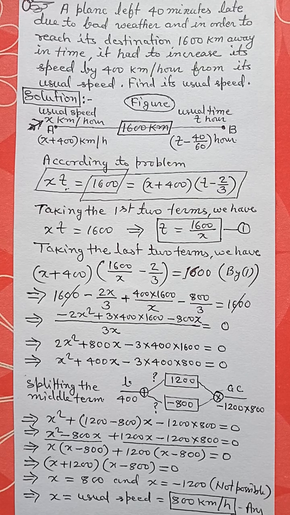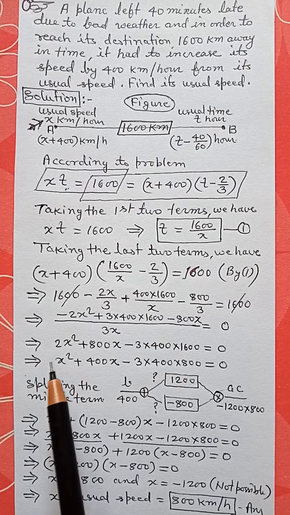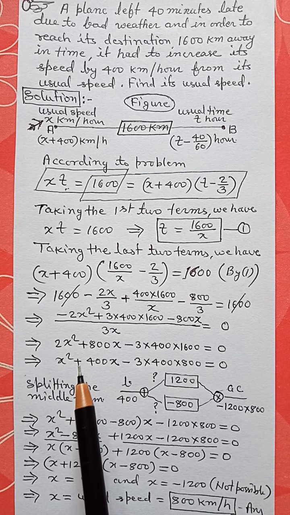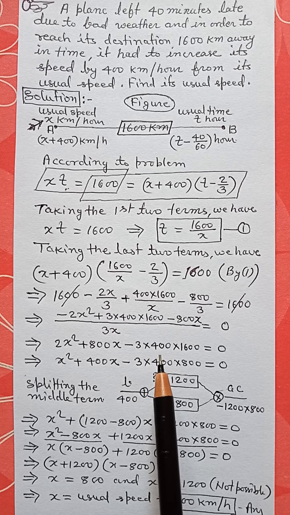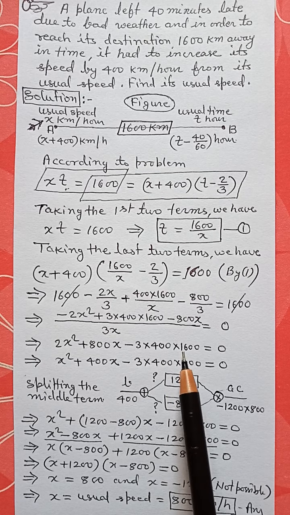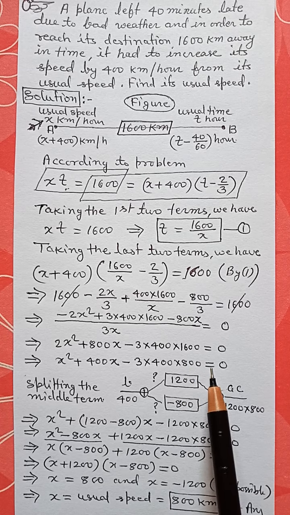Now dividing by 2, we have x square plus 400x minus 3 multiplied by 400 multiplied by 1600 by 2, that is 800, is equal to 0.